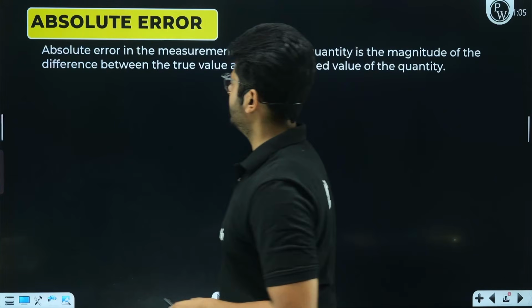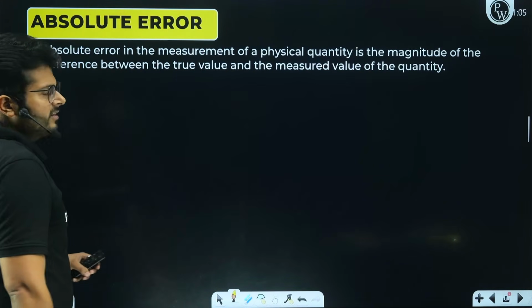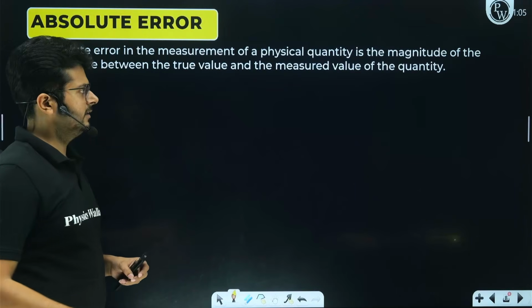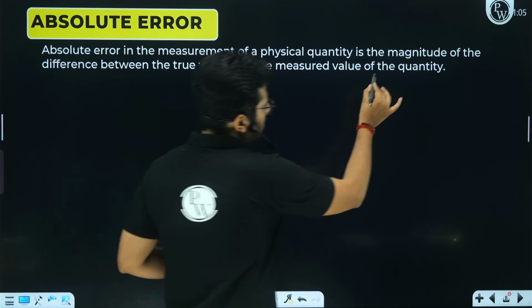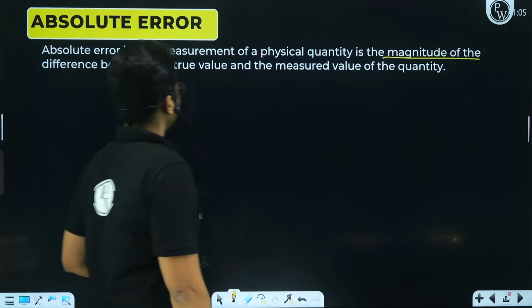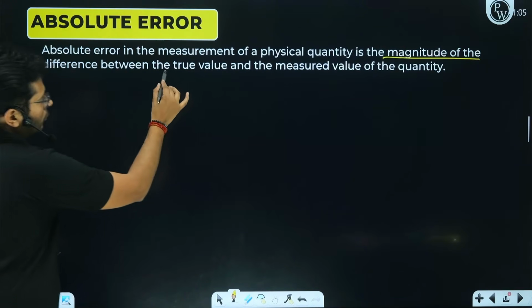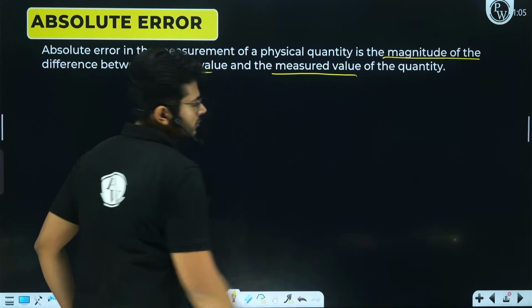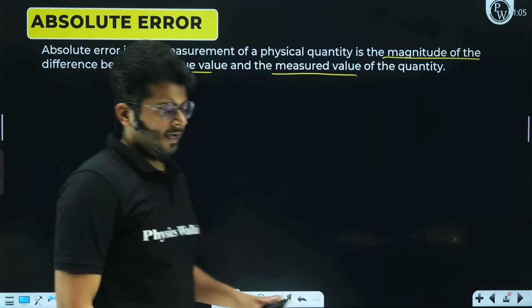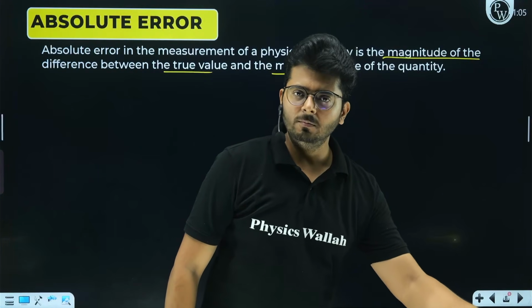Okay. So let us first talk about the absolute error. What is the meaning of absolute error? It is the magnitude of the difference between true value and measured value. So try and understand it. Again, you go to the market to buy this.